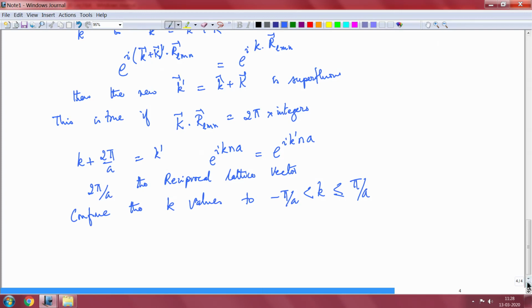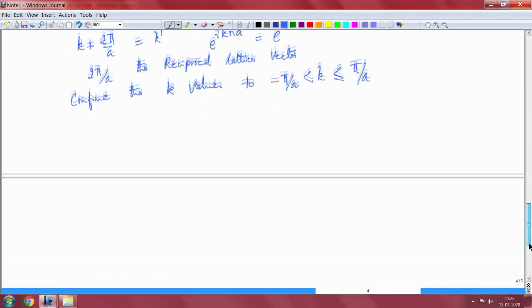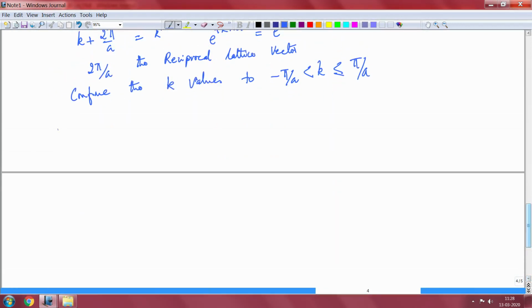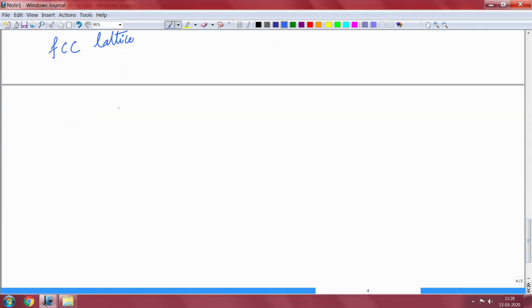So, for example, let me look at the case of the FCC lattice. If I write a figure for the FCC lattice, let me try.